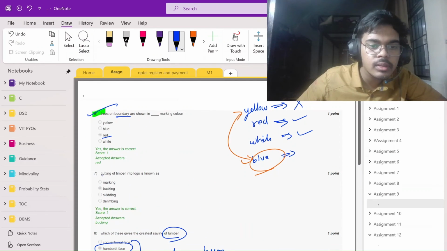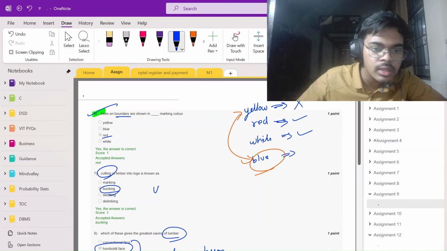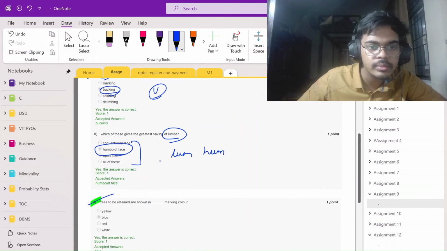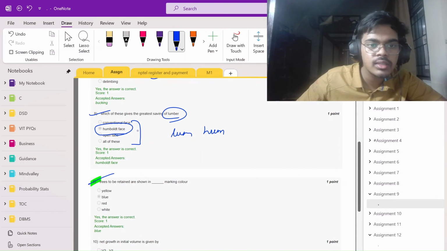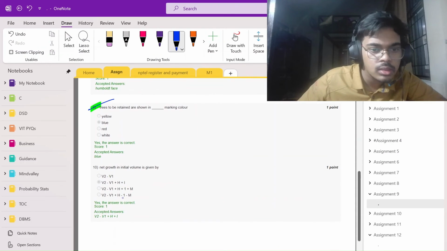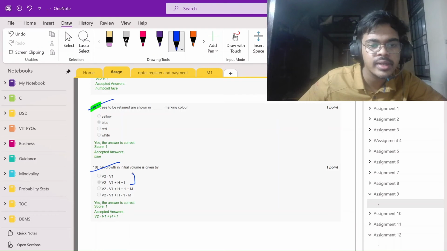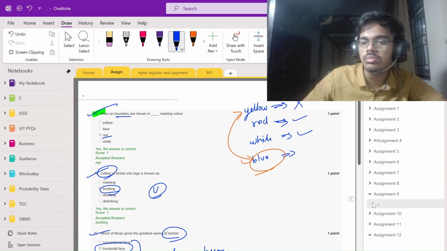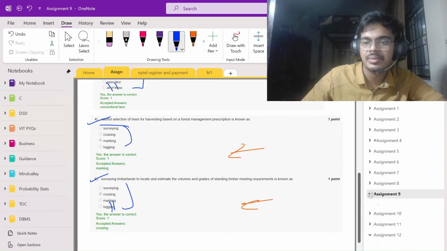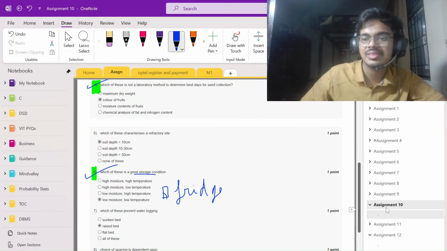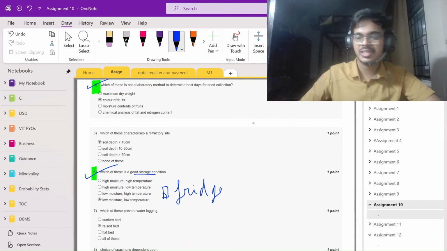Cutting of timber. See, cutting, bucking. You use common. Okay, done. This I told as a mnemonic. Here you can just rote learn it. Rote learn it: it doesn't contain M and there should be a number at least. Second part. So done. This is the longest video session I have ever taken, I guess.